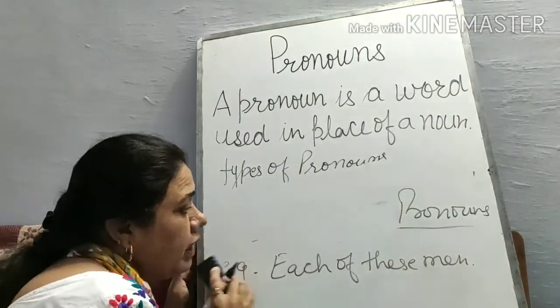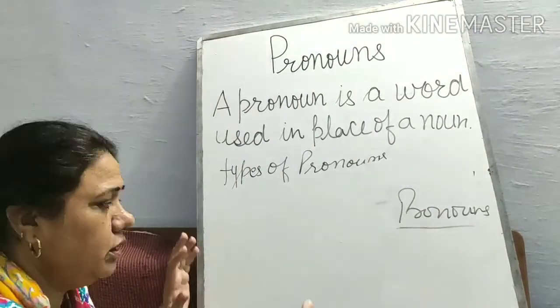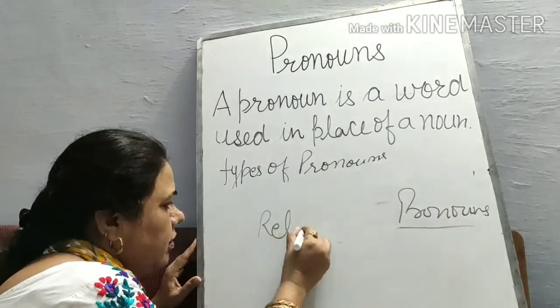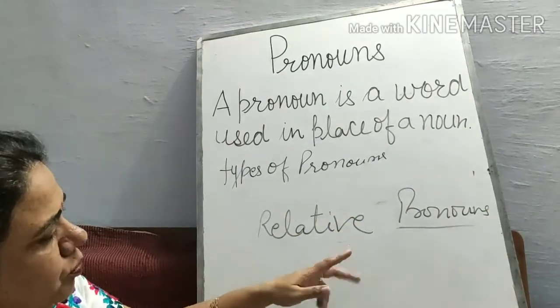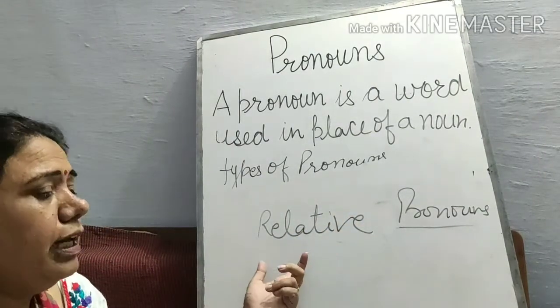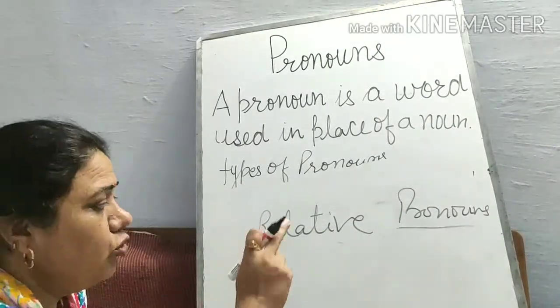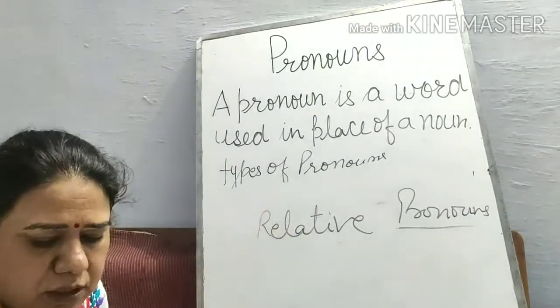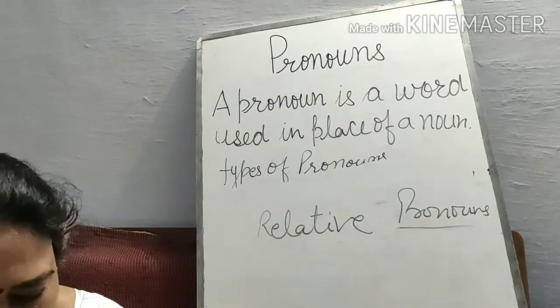Then we take the relative pronoun. Relative pronouns are those pronouns that are related to a person or thing, or it can be in the form of a phrase also. We use the words whose, whom.